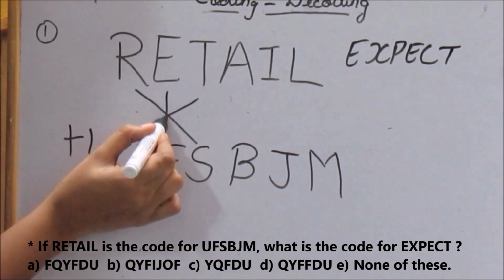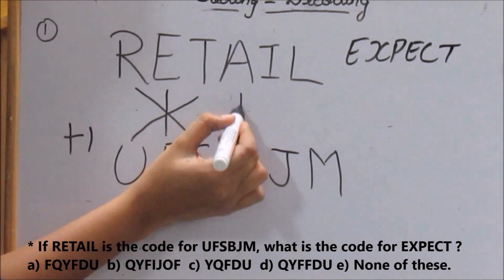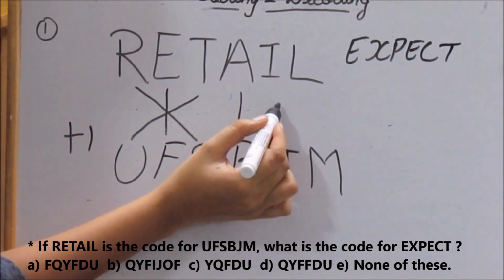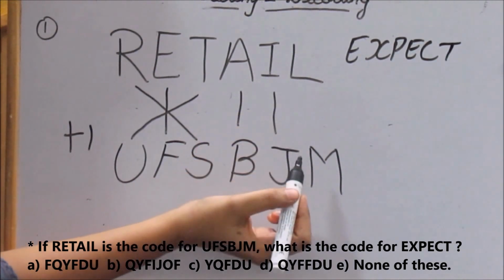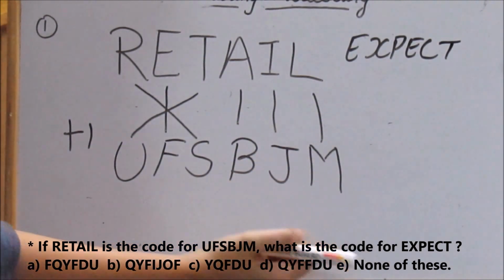E is placed in the same position as F. B is placed in the same position as A. J is placed in the same position as I, and M is placed in the same position as L.